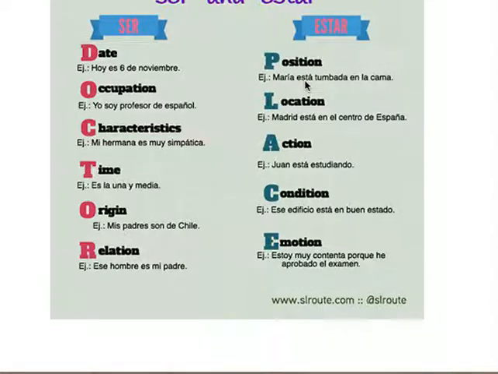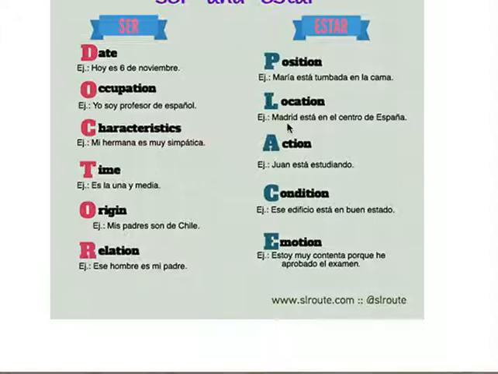All right, y para estar, we have 5 different uses for the verb estar. La primera, position. So I know we've been talking a lot, or some of us have been talking about prepositions. So anytime you see like under or over or anything like that, that's the position of it, okay? So our examples, Maria está tumbada en la cama. You can say that el marcador está encima del vaso, or anything like that.